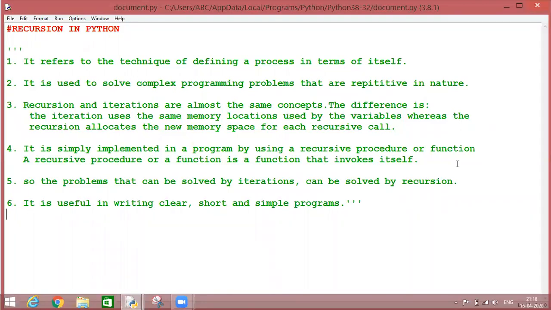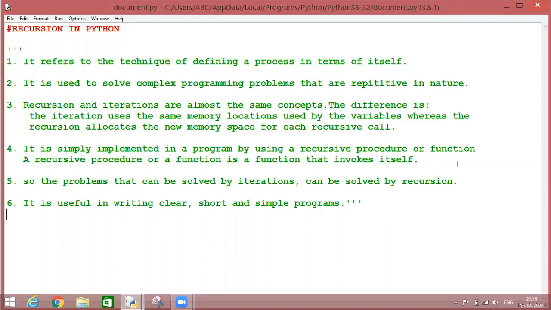Second point, it is used to solve complex programming problems that are repetitive in nature, which means sometimes users create complex programs by reusing the code again and again in the same program. So what is the solution? How can we reduce the complexity of a program? The solution is recursion. Recursion makes a program very precise and concise.